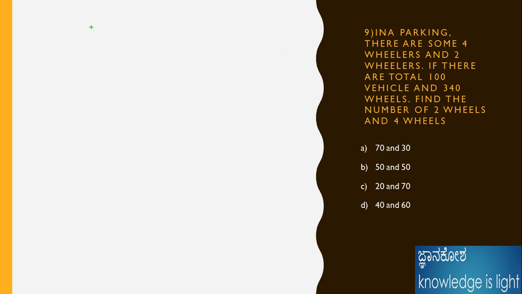Okay, the total vehicles is x plus y, where x is bike and y is car, equal to 100. Here the question is given as, if the total is 100 vehicles and they have 340 wheels, find the number of each. For the two-wheeler, two wheels are present. For the four-wheeler, four wheels are present, therefore the total is 340.